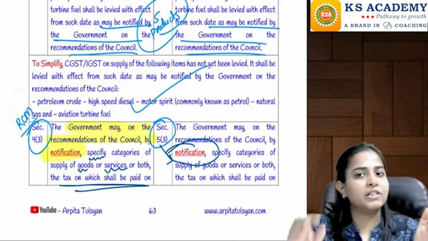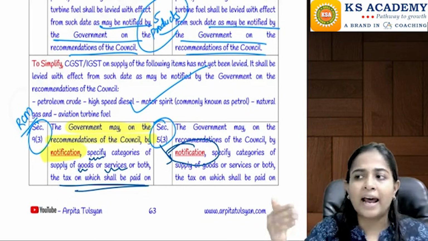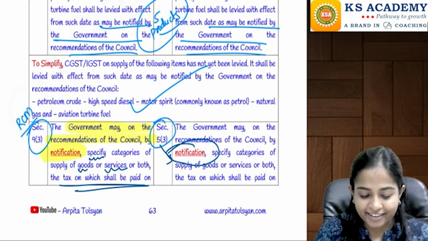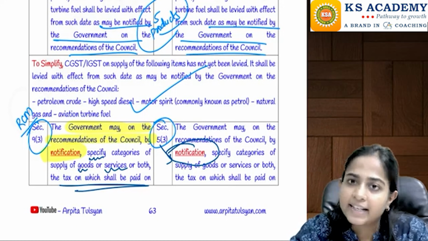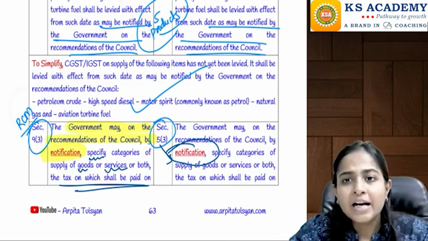Right? So CGST is also not applicable and IGST is not applicable, and on that the VAT and excise duty etc. is applicable, as we had studied it earlier. Okay, then going on to the next section, again section number 9.3 and section number 5.3, I am taking both of these together.